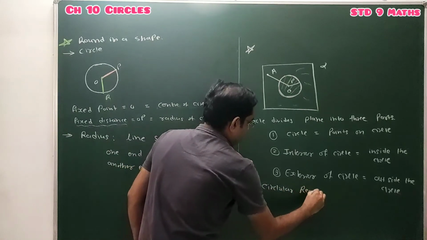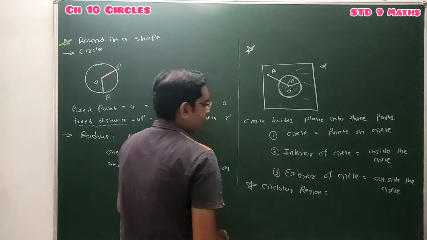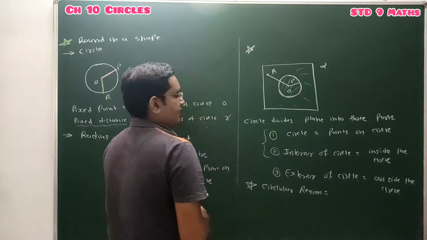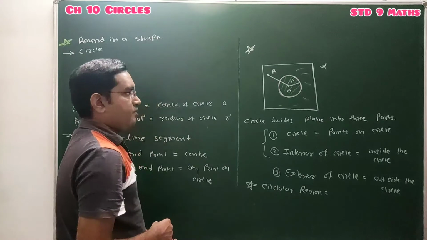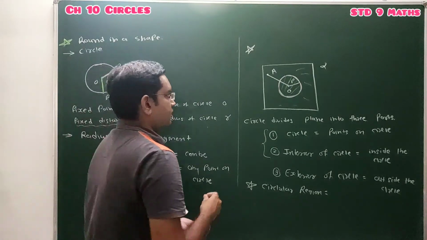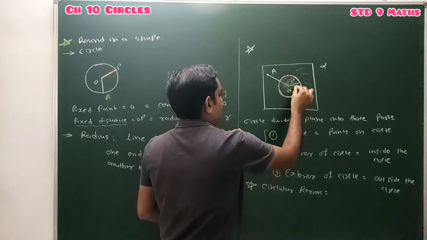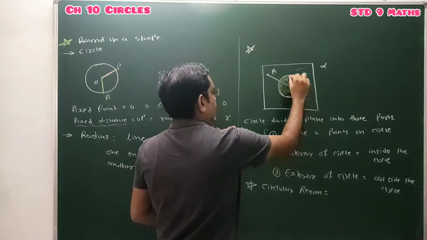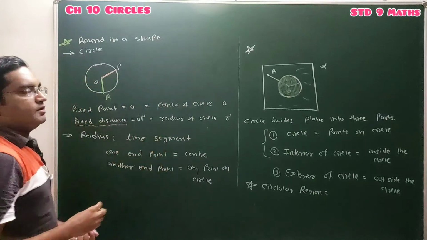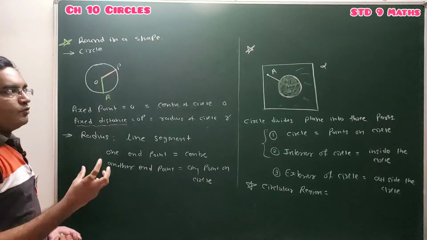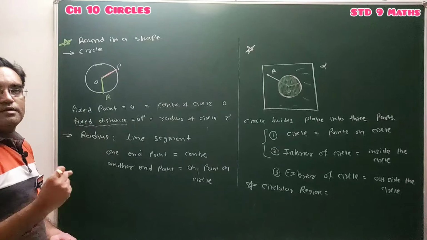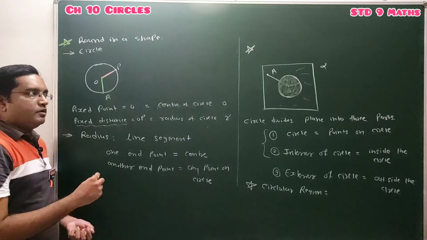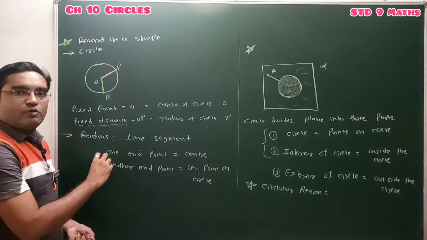So what is a circular region? If we combine the circle and the interior of the circle, combinedly they are known as the circular region. So circular region consists of the circle and the collection of all the points inside the circle. Clear, students? Pause the video and note down all the definitions and all the points.